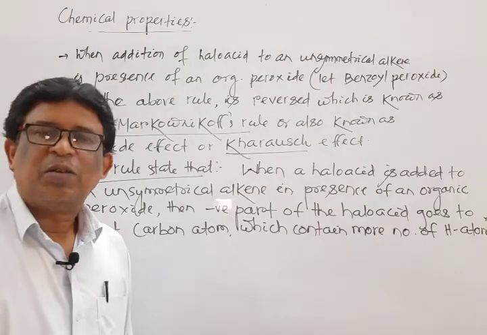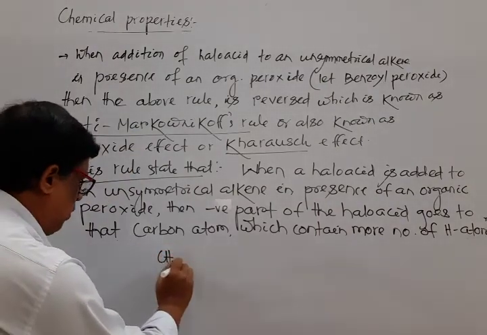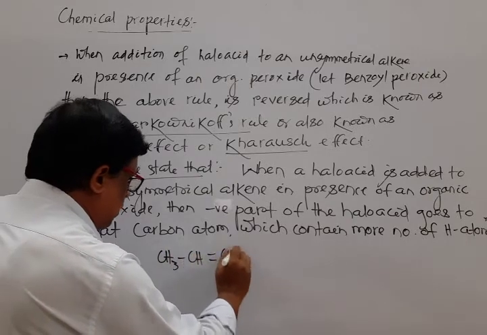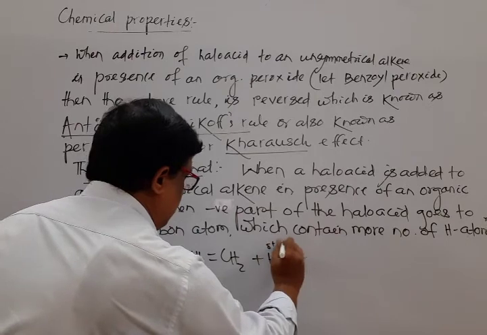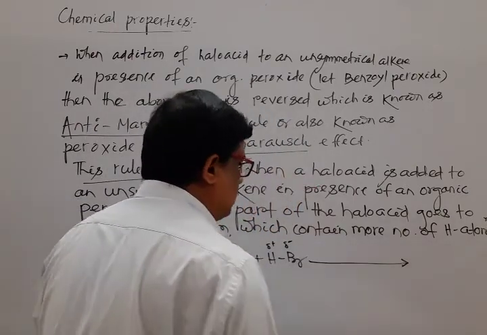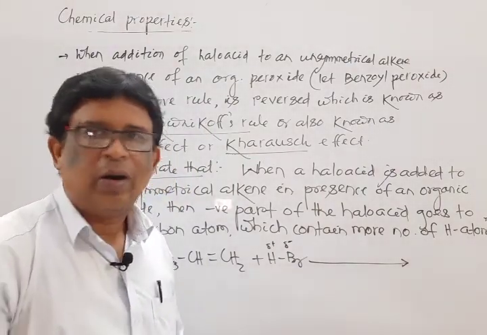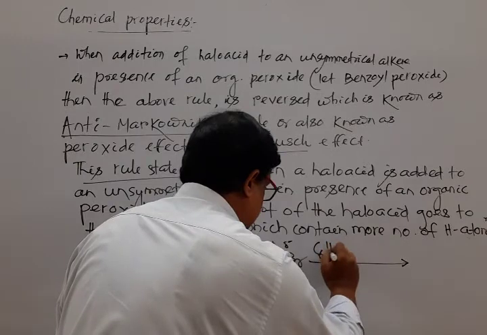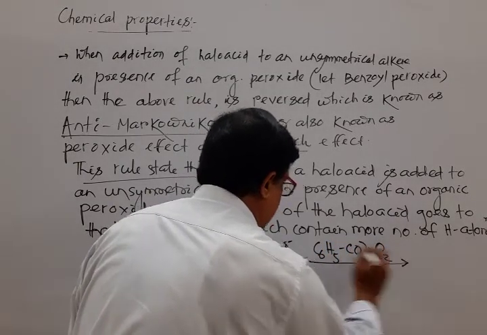Okay, so let us verify one example. For example, CH3 CH double bond CH2 plus HBr, partial positive, partial negative, in presence of organic peroxide, that is benzoyl peroxide. You may write the name benzoyl peroxide, or you write the formula (C6H5CO)2O2.